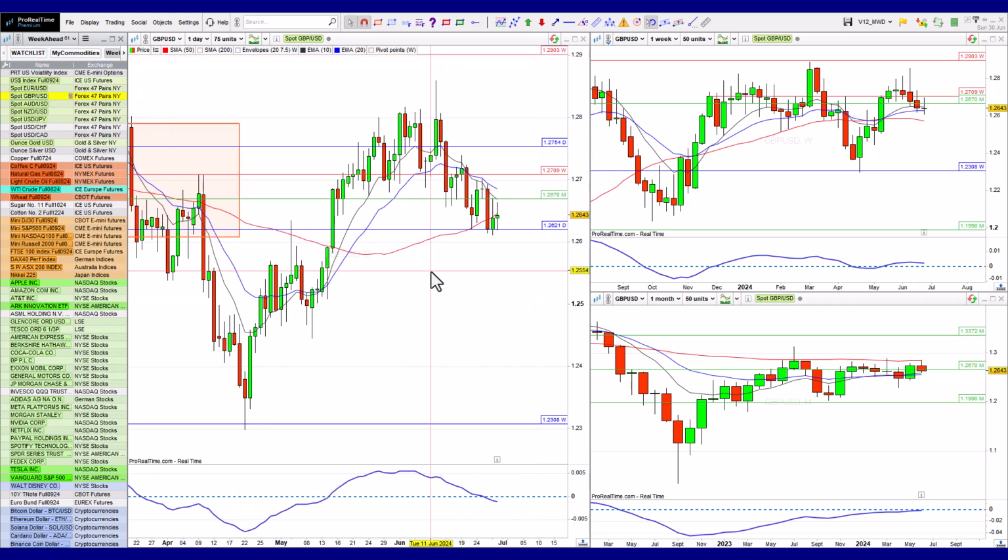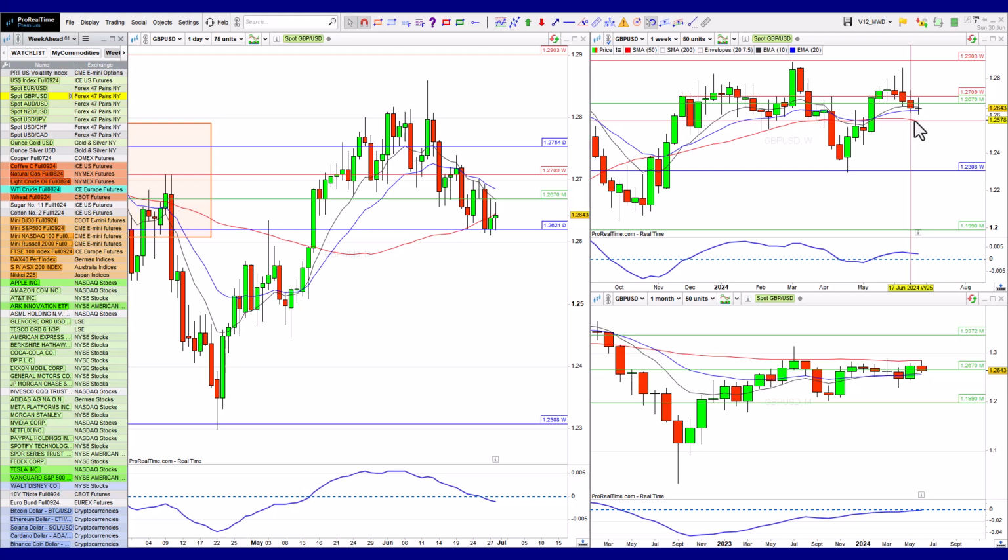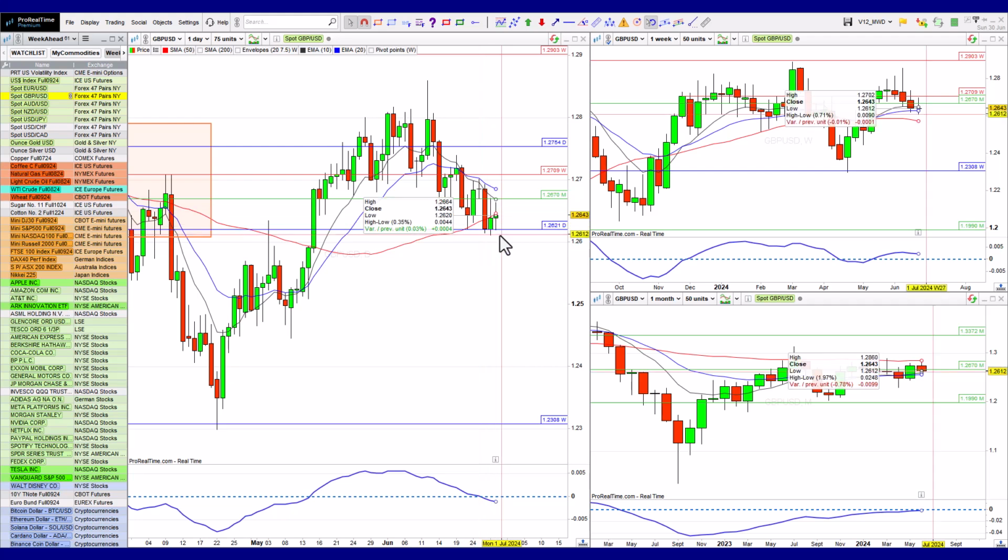Then we've got sterling as well, testing these levels of support. It looks weak on the weekly, more bearish on the weekly. We'll have to see how that goes. Again, it's sideways on the monthly, so this makes it a little bit unpredictable. And of course, with the elections, we're going to have to see what happens.